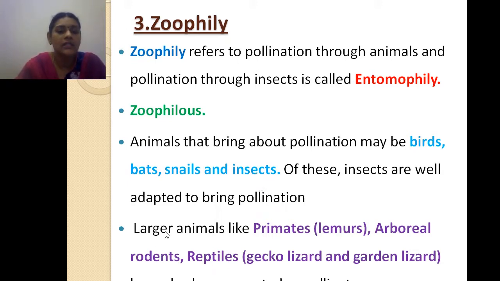Okay, and larger animals like primates, lemur, arboreal rodents, reptiles, gecko, lizard and garden lizard. So these are the larger animals. You may ask me the question, what is a primate? Primates means the face looks like a fox. So animals with a fox-like face are commonly called primates. So these animals have also been reported as pollinators.